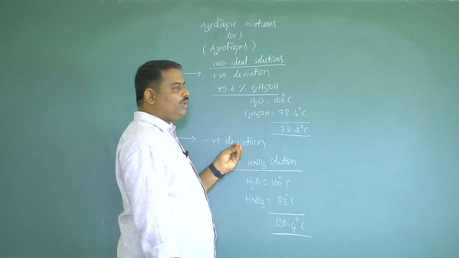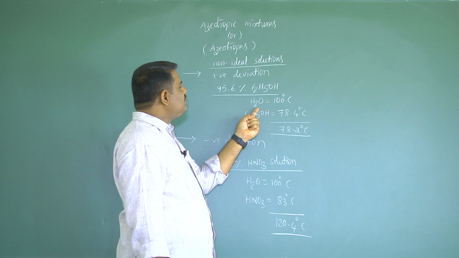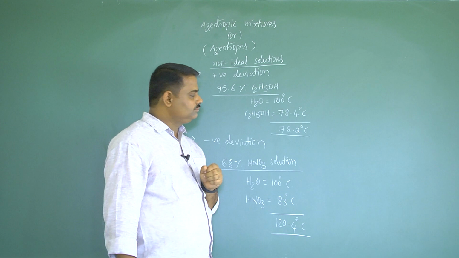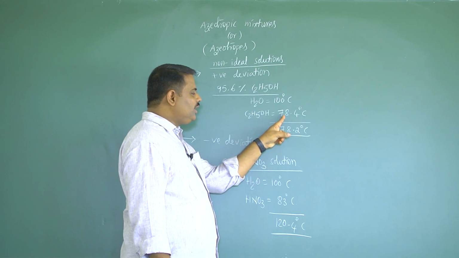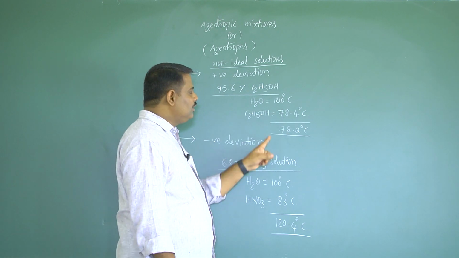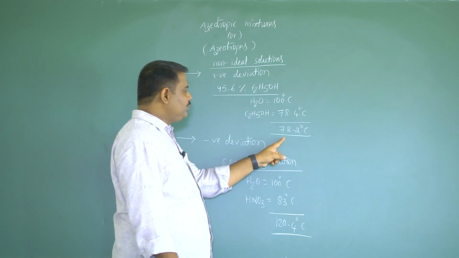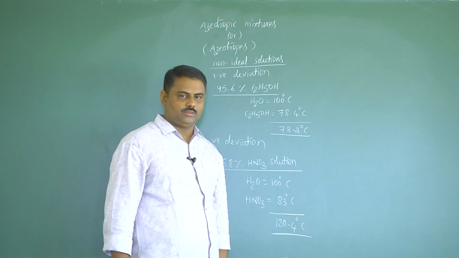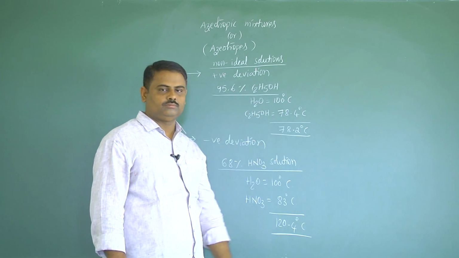Now, one more important point is, this non-ideal solution with positive deviation shows a common boiling point which is near to the lower boiling point. That is why this is called a lower boiling point mixture. Here the value is near to the lower boiling point. That is why this is called a lower boiling point azeotrope.